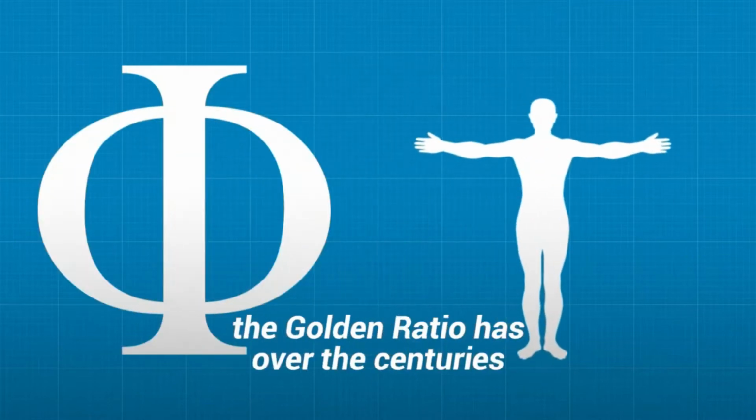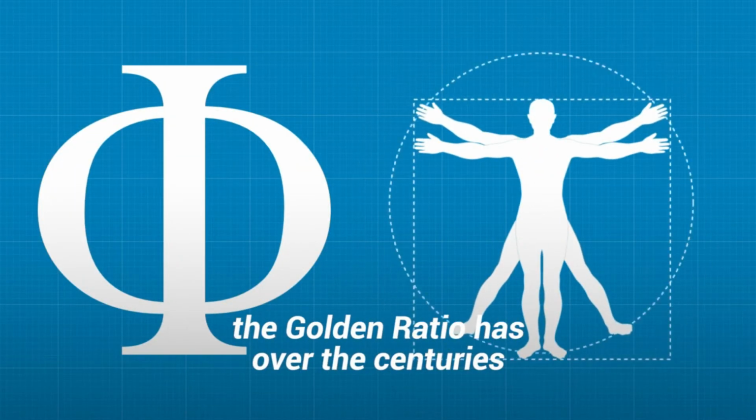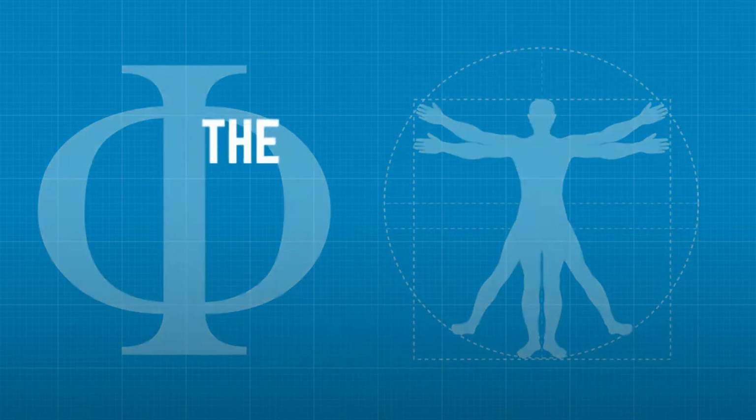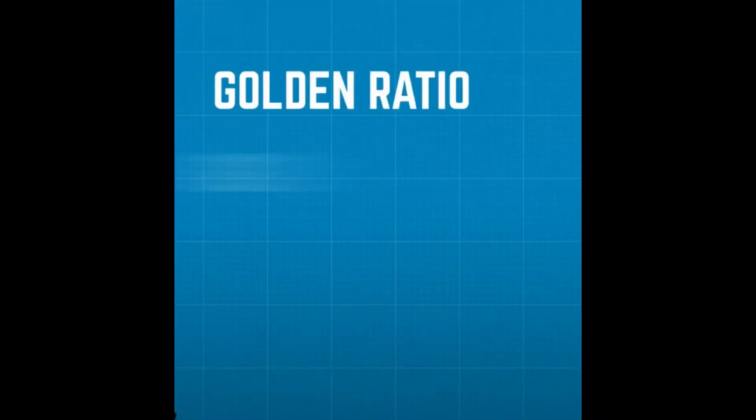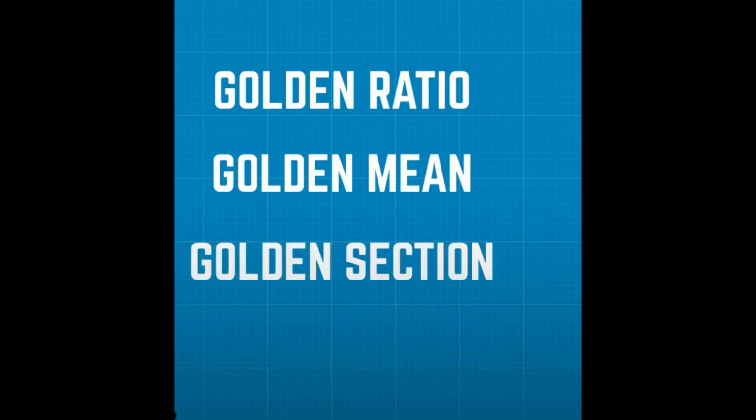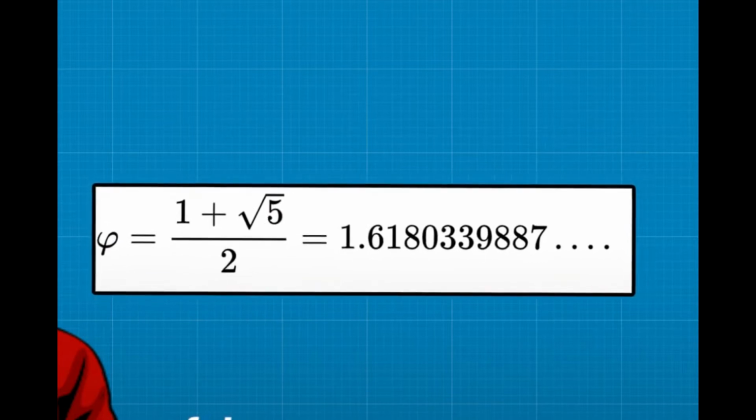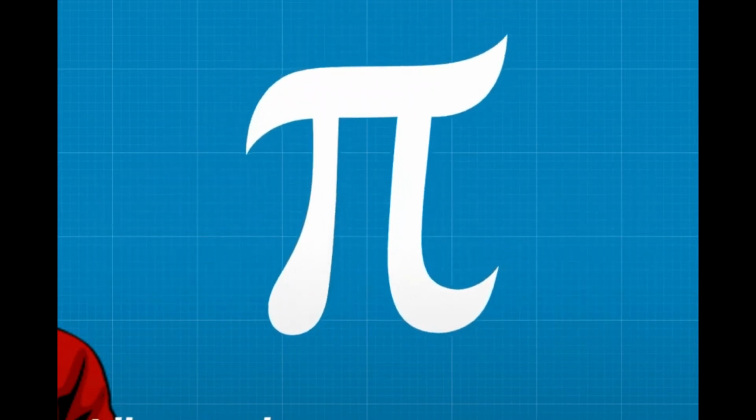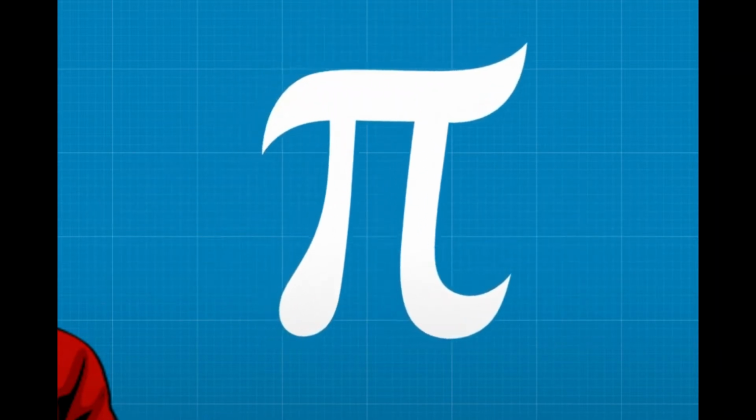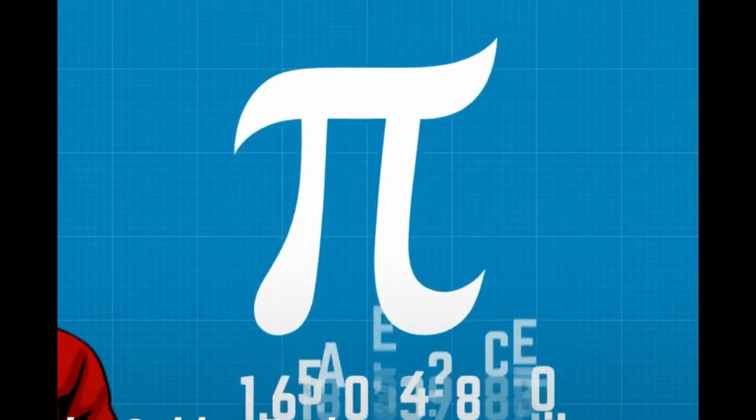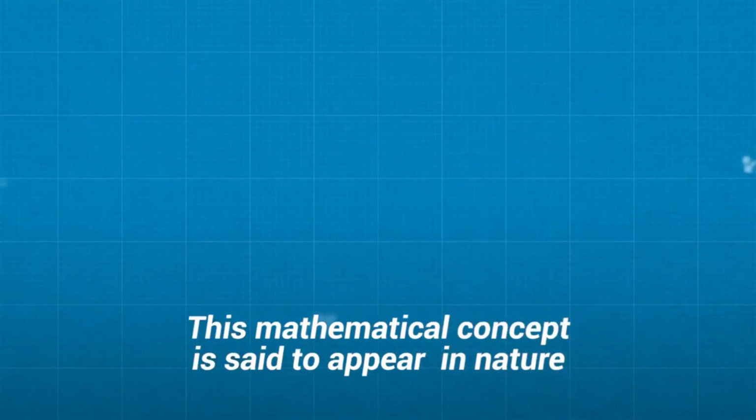Also denoted as phi, the golden ratio has over the centuries even been considered as the perfect illustration of beauty. It is also known as the golden ratio, the golden mean, the golden section, and the divine proportion. And yes, it is an irrational number. And just like pi, this number goes on forever. The first 4 digits are 1.618.